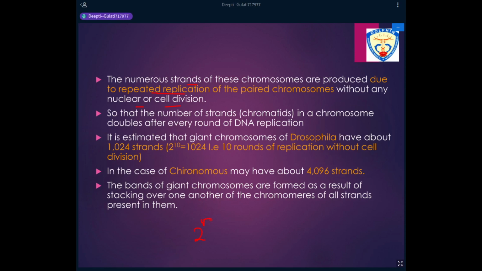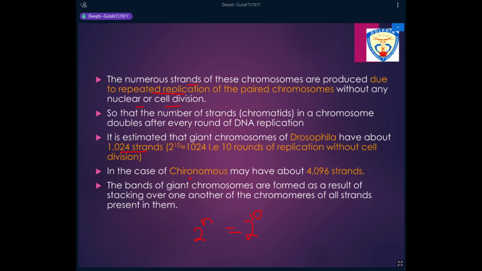In Drosophila, where this has been studied, there are 10 rounds of replication, that is 2 to the power 10. Therefore, in Drosophila, 1024 strands have been studied. So all these strands are present together. The DNA is replicating, the number of rounds of replication is 10 in Drosophila, the nucleus is not dividing, and the cell is not dividing.